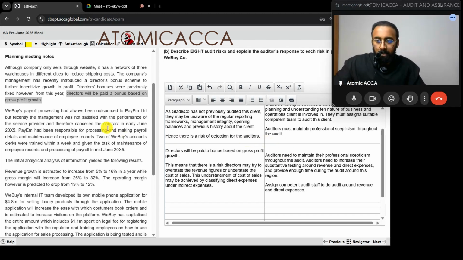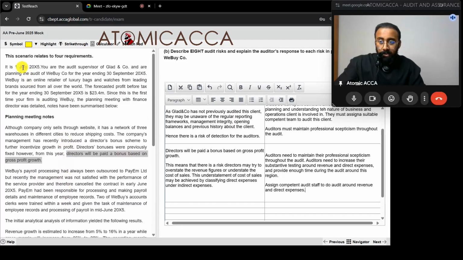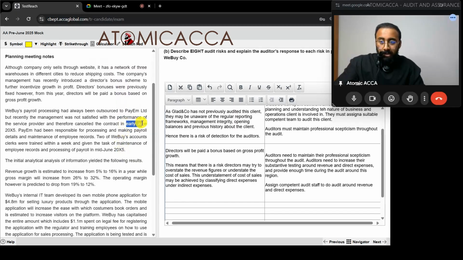So that's enough. Next, Vbuy's payroll processing had always been outsourced to PM Limited, but recently the management was not satisfied with the performance of the service provider and therefore cancelled the contract in early June 20x5. When was the year end? 1st July 20x5. And when did they cancel it? Early June 20x5. That means from year beginning till early June 20x5, PM Limited was dealing with the payroll part. And after that, only that last one month, WeBuy will be doing it themselves.